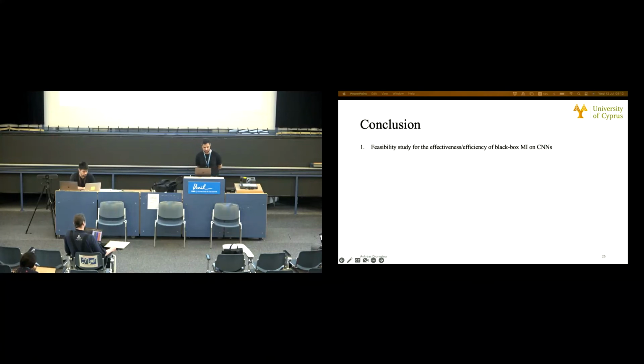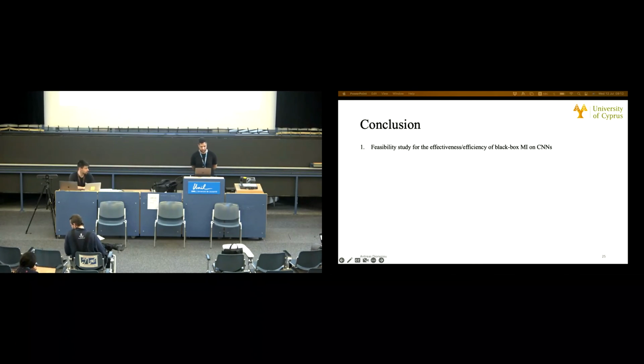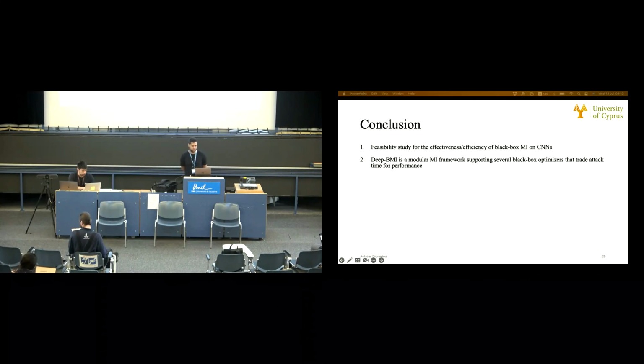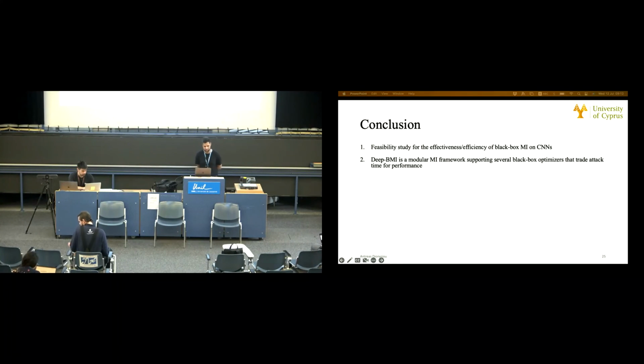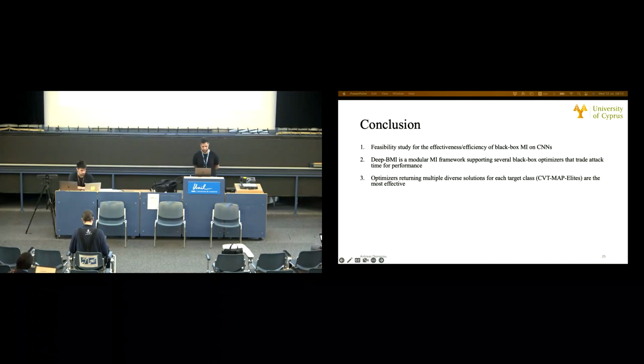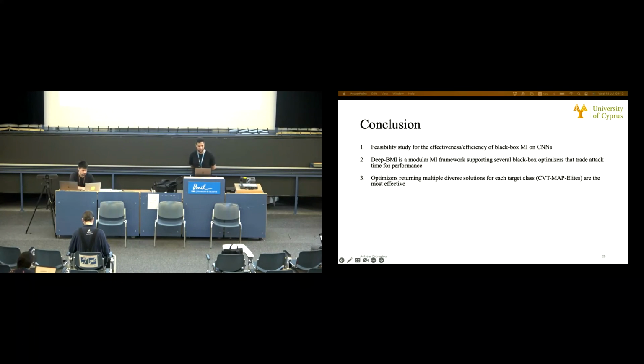So what have we seen in this presentation? We have seen a feasibility study for the effectiveness and efficiency of black box MI attacks on CNNs used for image recognition. We introduced DPMI, which is a modular MI framework that supports several black box optimizers. And finally, we saw that optimizers returning multiple diverse solutions for each target class, such as CVT MapElites, are the most effective ones for tackling model inversion. Thank you very much.